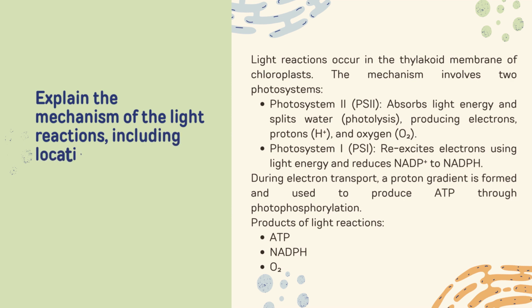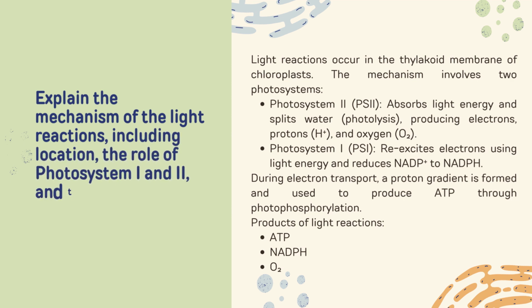Explain the mechanism of the light reaction, including location, the role of photosystem 1 and 2, and the products formed. The light reaction occurs in the thylakoid membrane of the chloroplast.